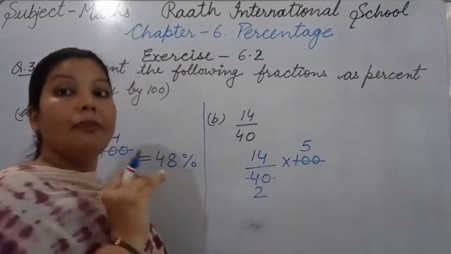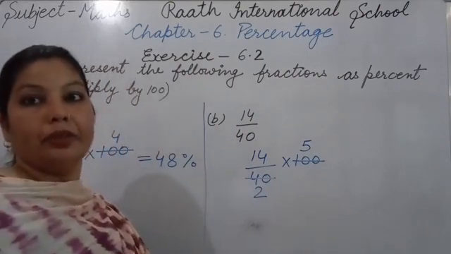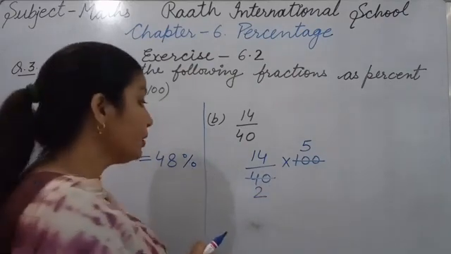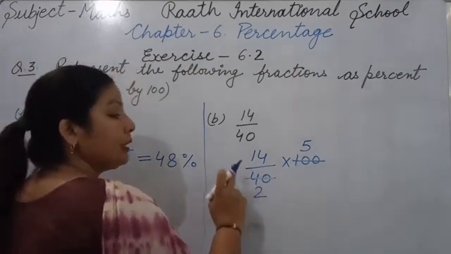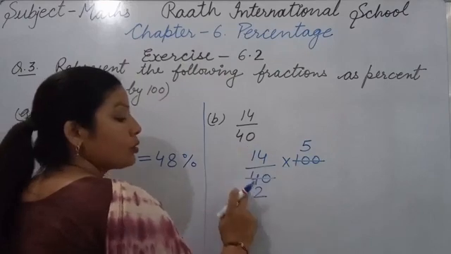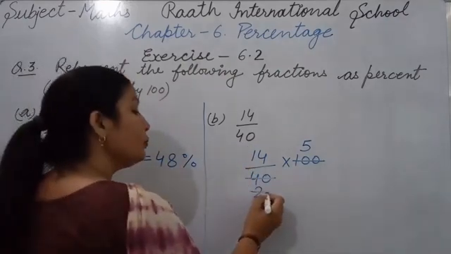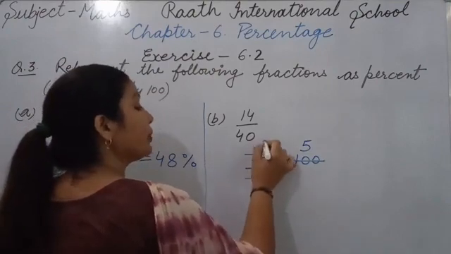But you should select the biggest number, okay, in which table both come. Now we know that 14 come in 2 table, and 2 also come in 2 table, so we can divide by 2 also. 2 ones are 2 and 2 sevens are 14.